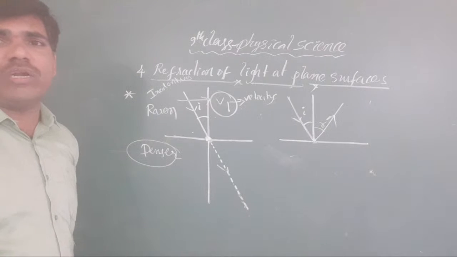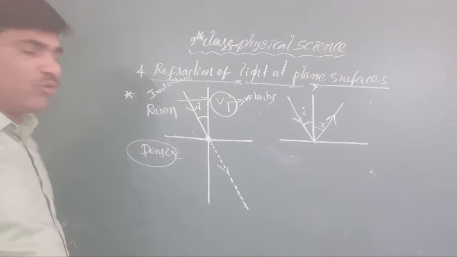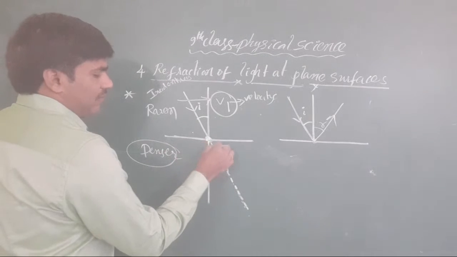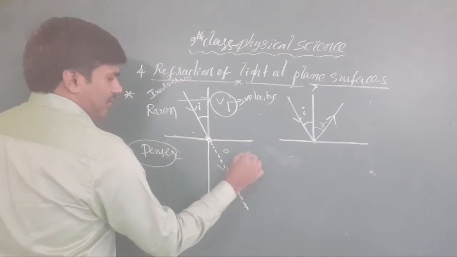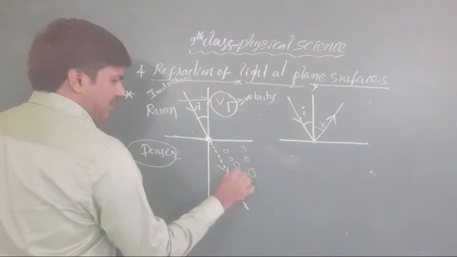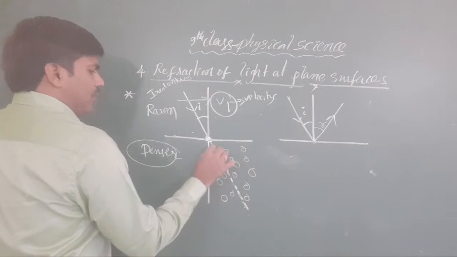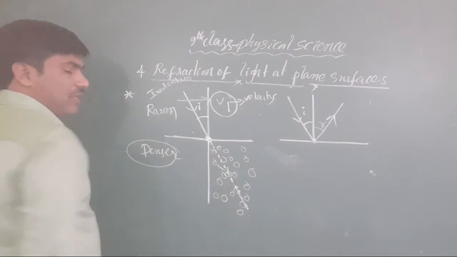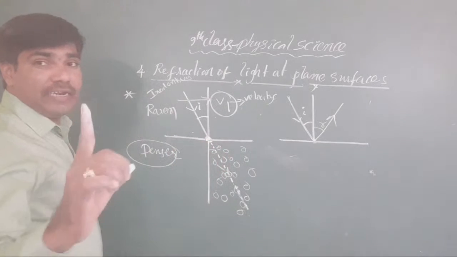Because of the density, there are more particles in a denser media. Denser means more particles are there. Because of that, these particles may disturb our light ray.